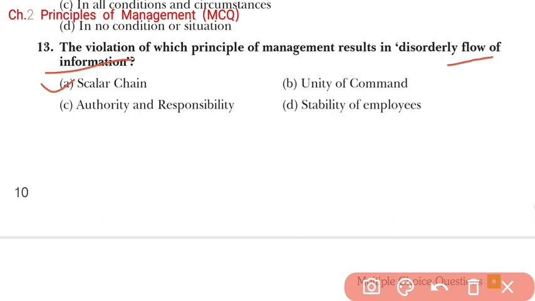I think till question number 13 you must have understood.